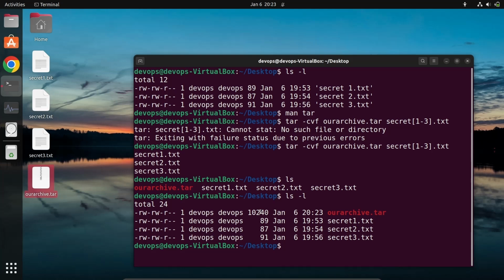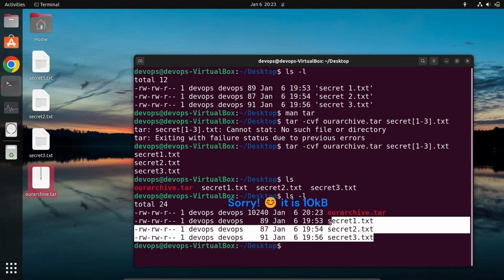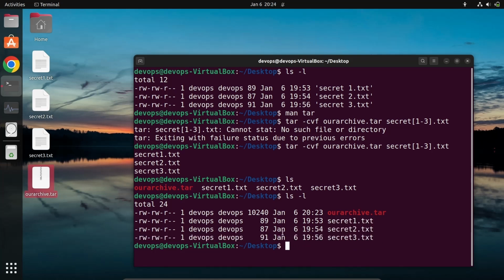But here it is telling that the tar file is approximately 100 bytes. So how does it become so much larger? We just stored three of these, right? Suppose you are carrying a bag for grocery purposes; the bag also has some weight. The tar file has this much size because it also collects some metadata related to it internally, okay. That's why it has that much memory, but with the help of compression we will minimize it.